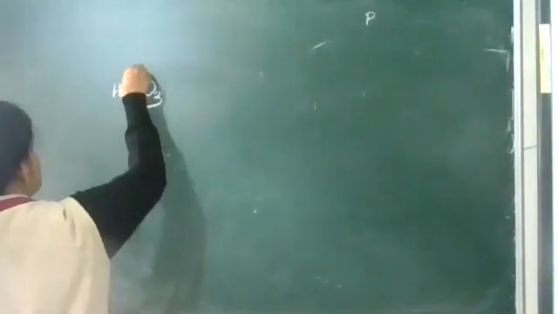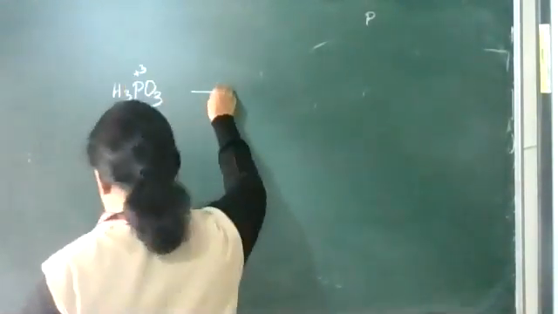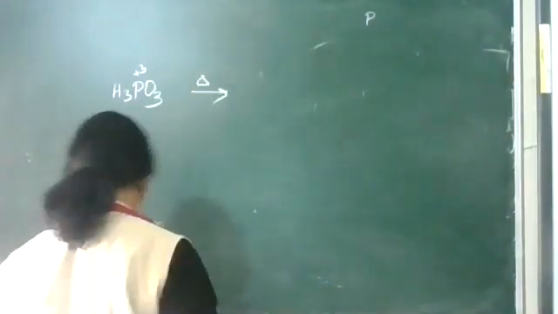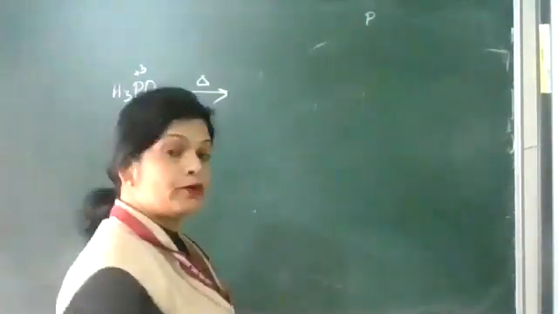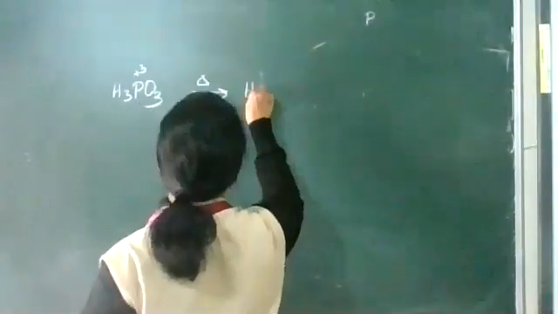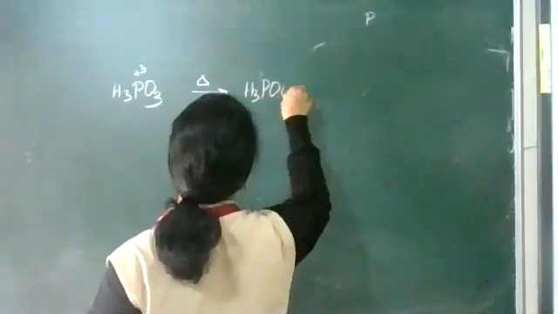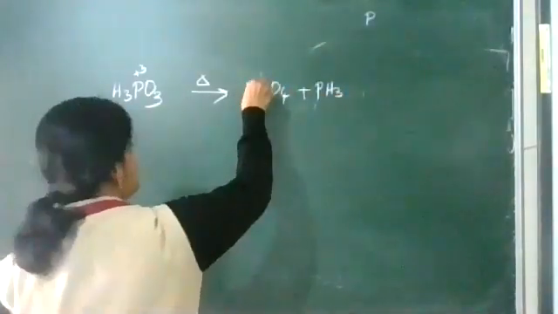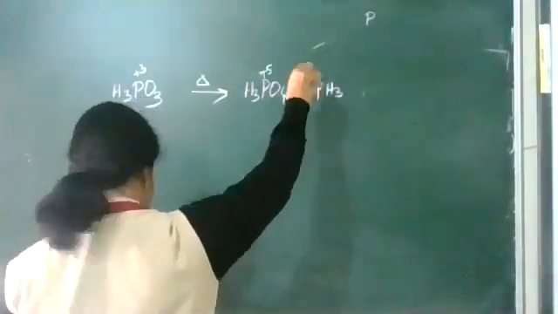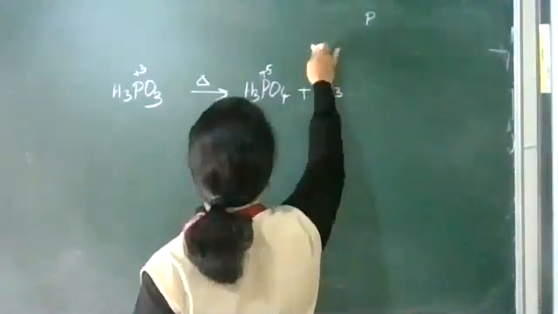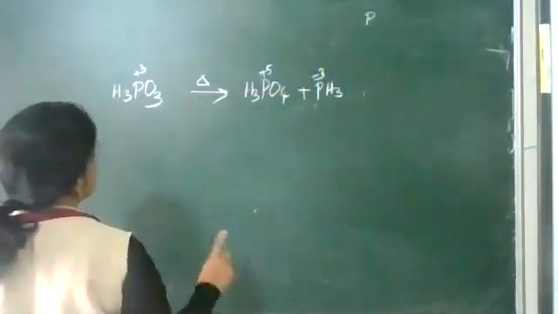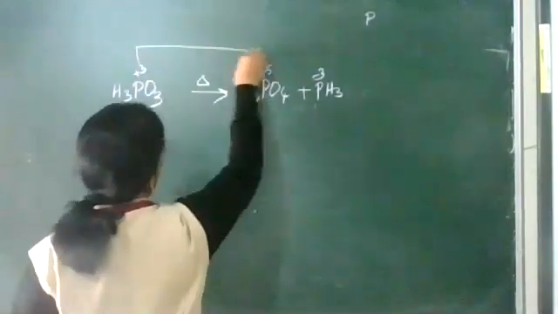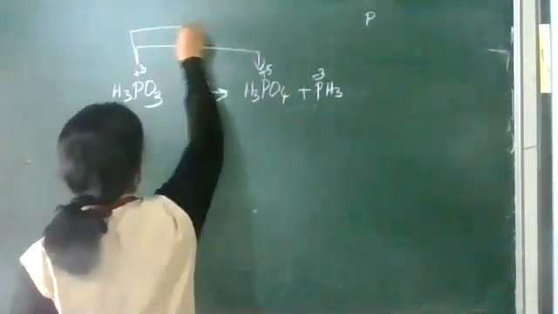Phosphorus oxidation state, that is H3PO3. On heating, it will be changing to H3PO4 and PH3. Now here in H3PO4 it is +5 and in PH3 it is -3. So the same oxidation state is undergoing oxidation as well as reduction.